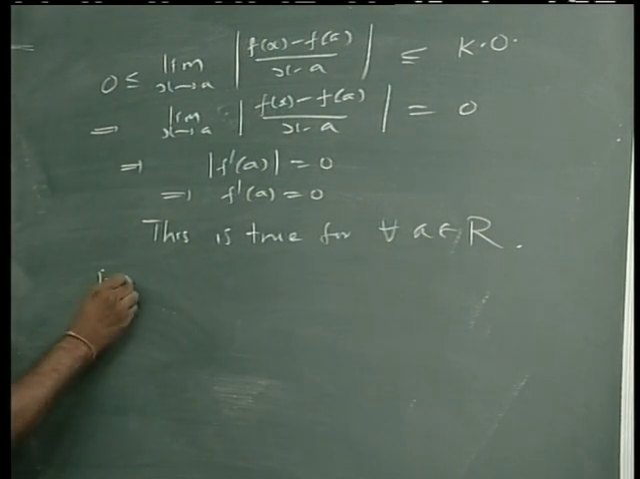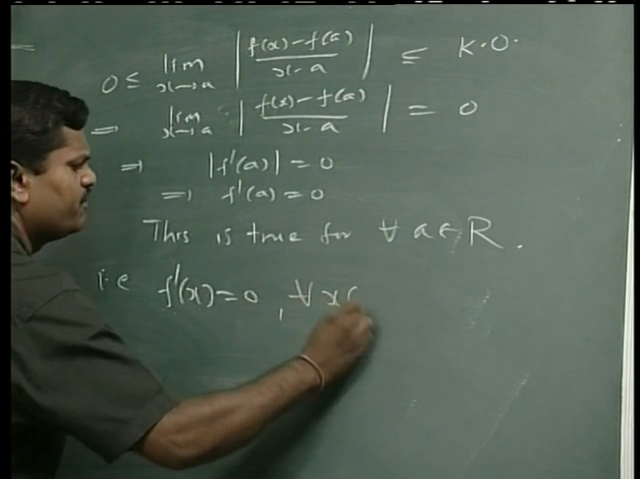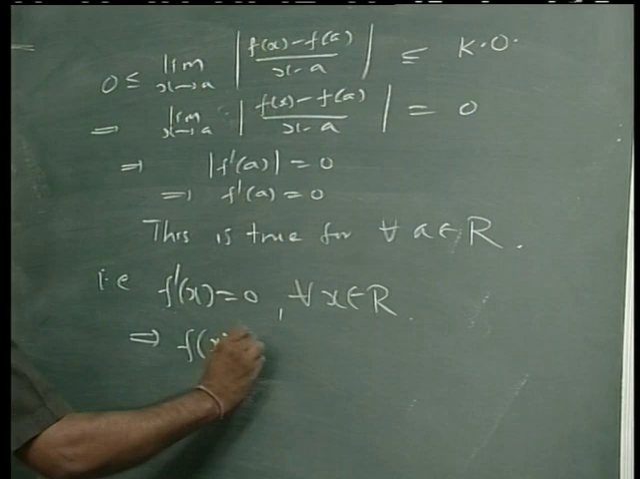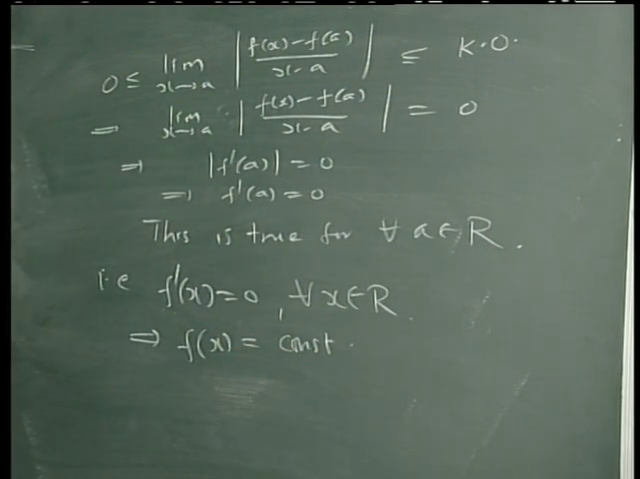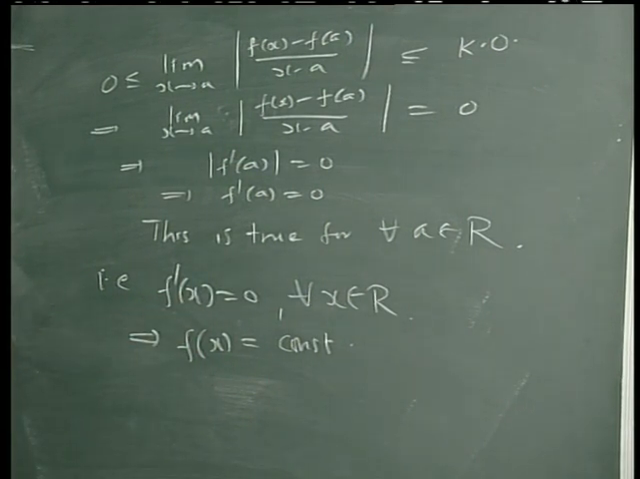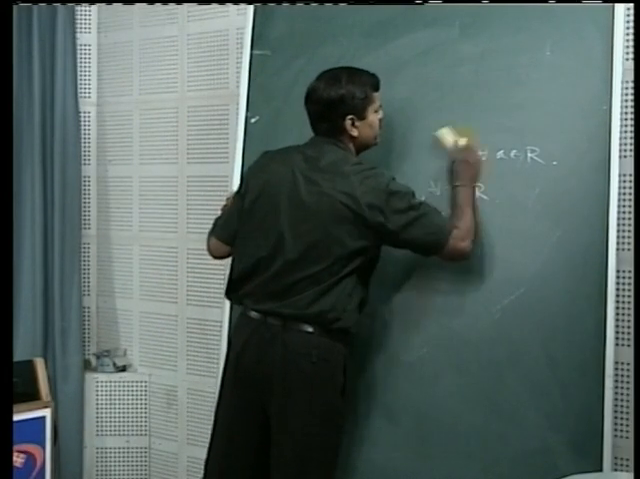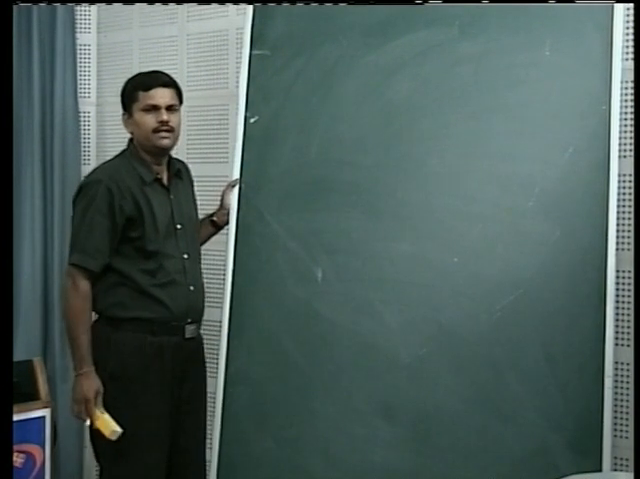That is, we have proved that f dash x is 0 for every real number x, and that means from that result f(x) is a constant function. If the derivative is 0, then f(x) is a constant function. So the third problem is also proved. Now let us go to the next interesting problem. These all are very simple. Now let us take some interesting problem.